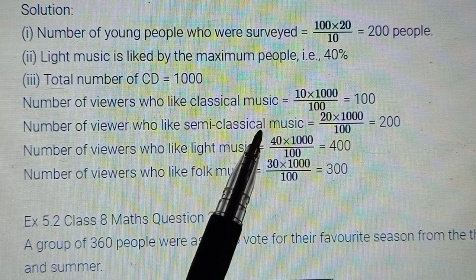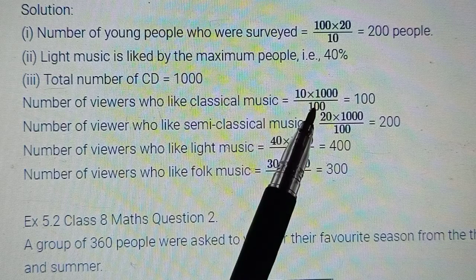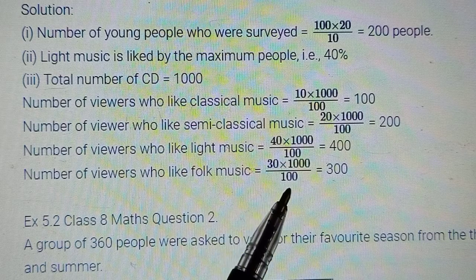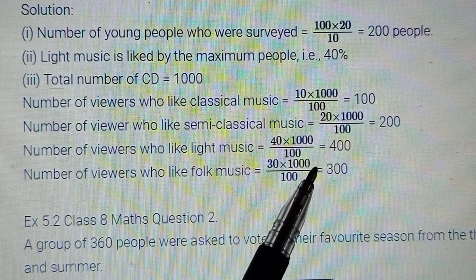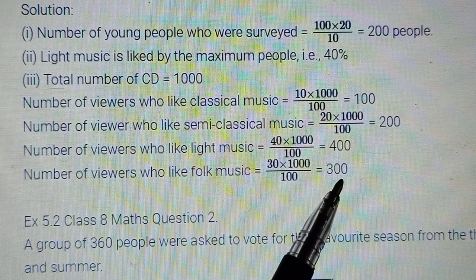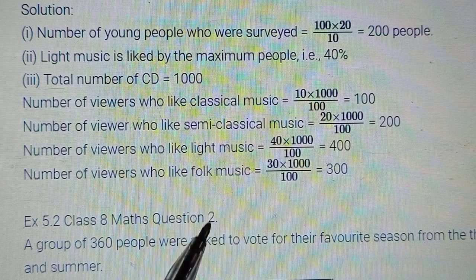Likewise, semi-classical is 20% of 1000. So 10 upon 100 into 1000, likewise 20 upon 100 into 1000. You simply multiply the percent by the total number of CDs to know the number of CDs allotted to that particular music. So that one is simple.